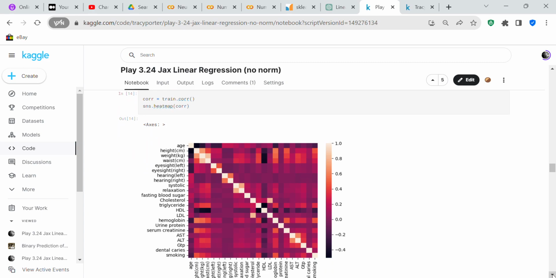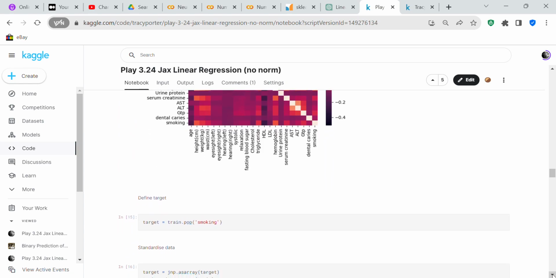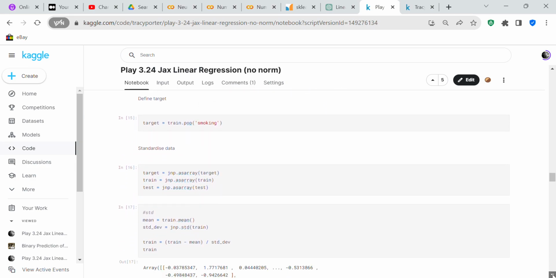are closely related. But I'm not going to remove any of the columns of data, because I used to remove the columns of data, but I found out that it doesn't actually improve your score that much, or if at all. In some cases, it actually degrades the score, so that's why I'm not going to do it.